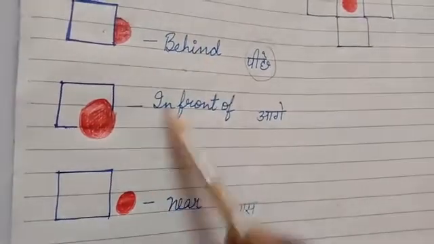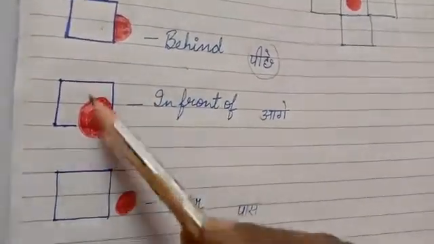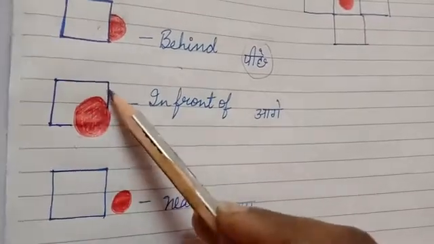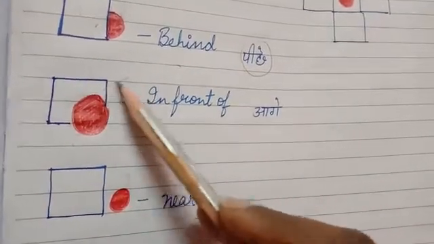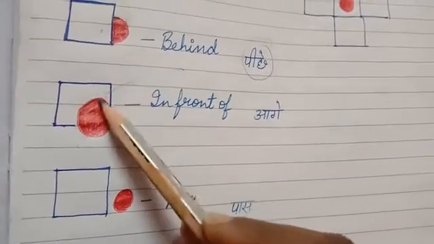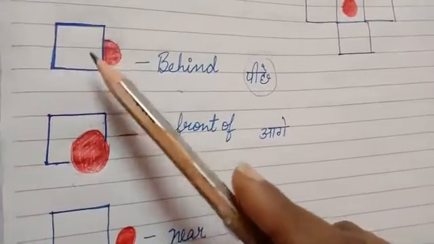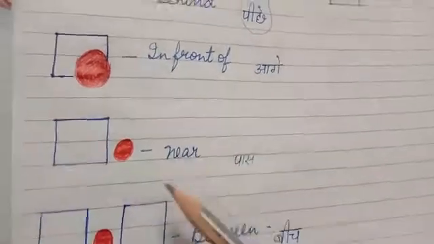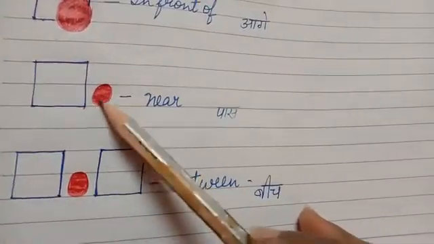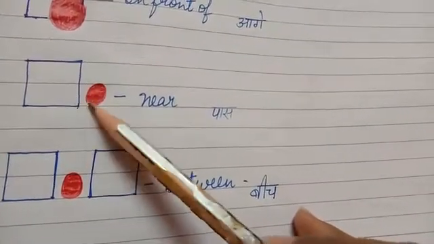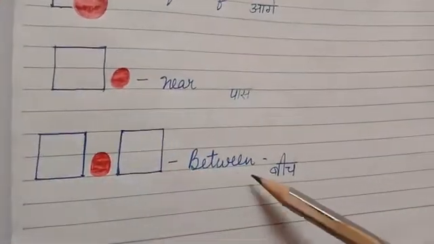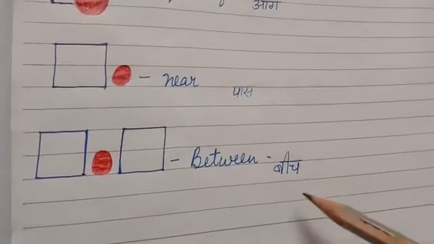Then in front of is this. I told you behind and in front of are opposites of each other. Now the ball is in front of the box. If you want to talk about the box, then it will be the box is behind the red ball. Same way here, if you want to talk about the box, the box is in front of the red ball. I hope you have understood this. Then coming to near, it is पास में, ठीक है, near, beside you, beside or very very close. That is near.